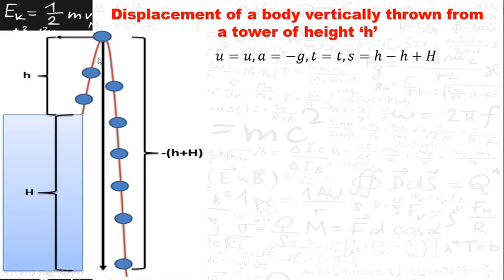Since this is the direction of projection, the displacement made in this direction is considered positive, and the displacement made by the object in this direction is considered negative. So the total displacement here is minus of h plus capital H. From here to here the displacement is small h, and from here to here it is capital H.